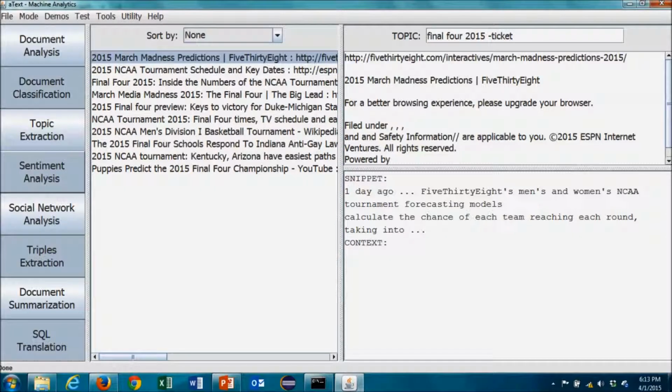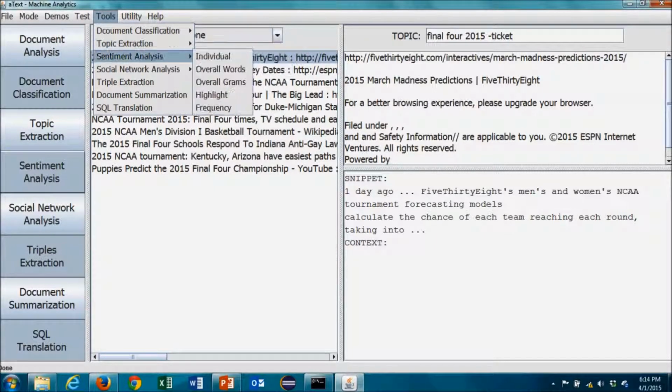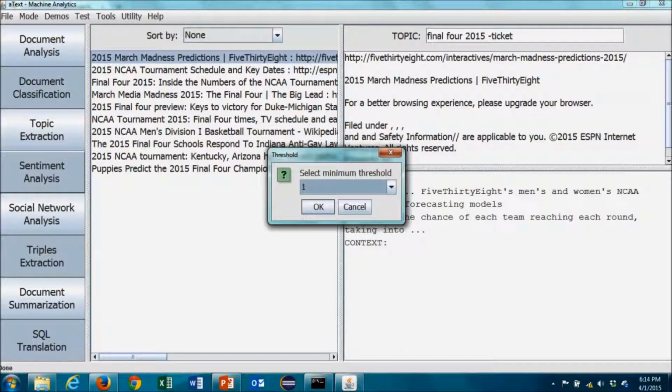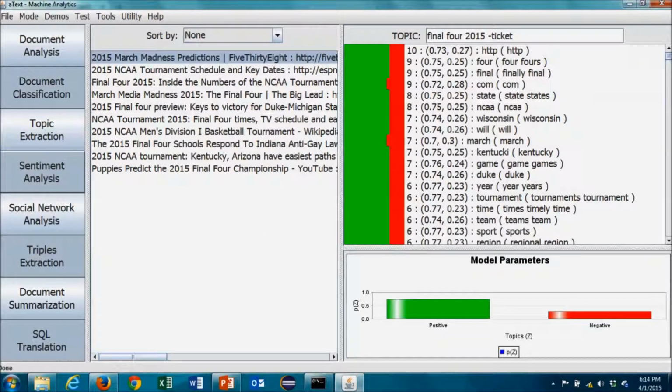With our now relevant search results, we can once again look at overall language in the articles, or we can look at individual articles. We can see that overall, the Final Four is viewed as a positive event.